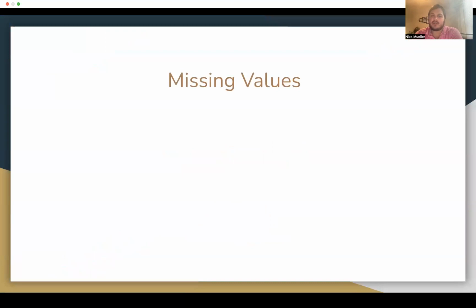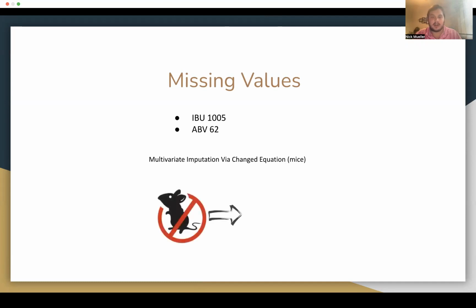I first want to start off by showing that there were some missing values to take note of, those being IBU and ABV, at about 1,005 missing values of IBU and about 62 ABV missing values. If that is concerning, we did include a predictive model called multivariate imputation via chained equations. I know that sounds super confusing, but it's a predictive model that uses other values in our data set to possibly predict what the missing IBU might be. So it could take into account things like style, ABV, and things of that caliber.